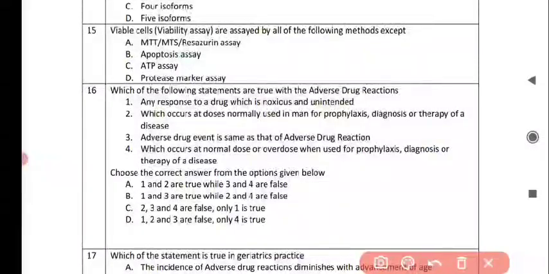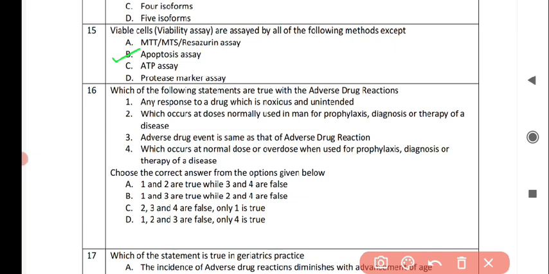Okay, so next question is: viable cells are assayed by all of the following methods except, and the correct answer is option B, apoptosis assay. So viable cells are not assayed by apoptosis assay.